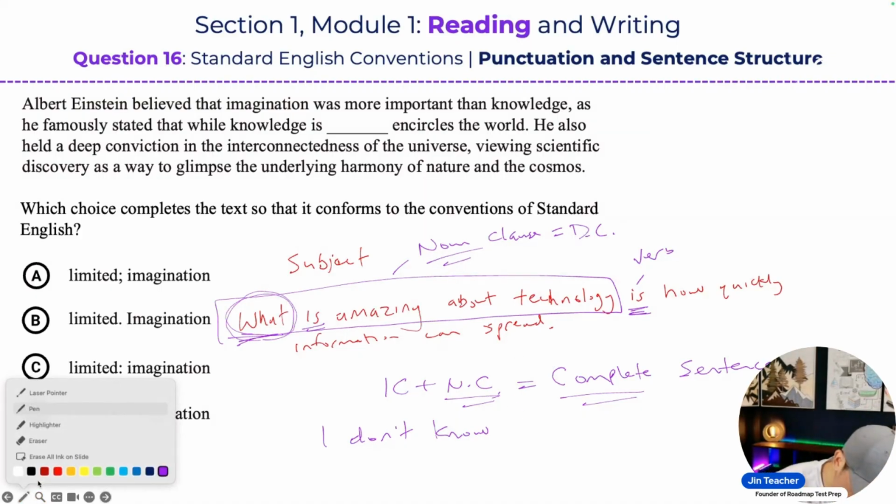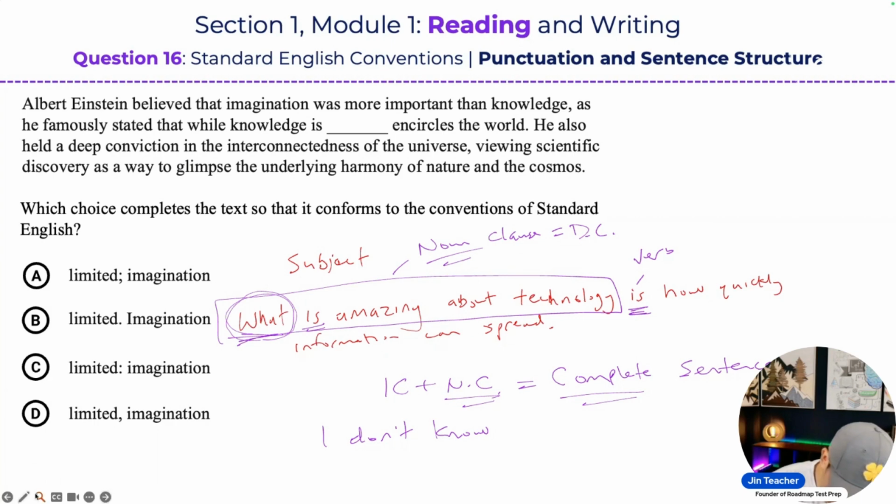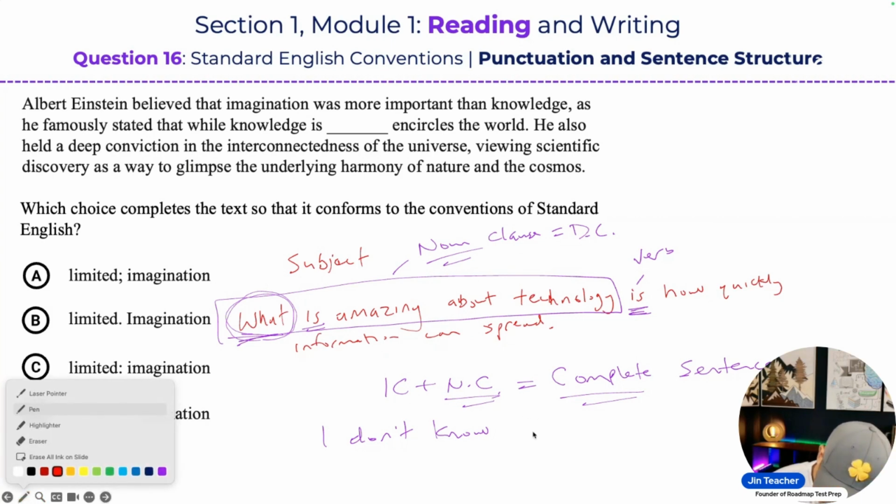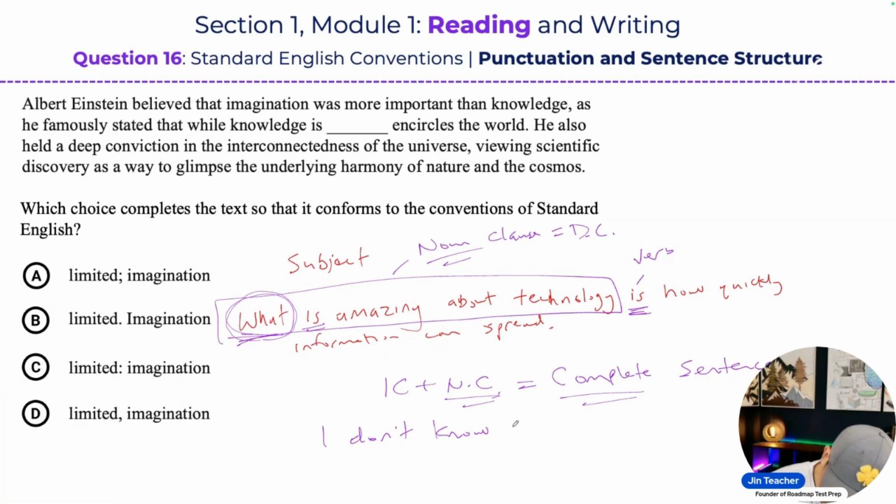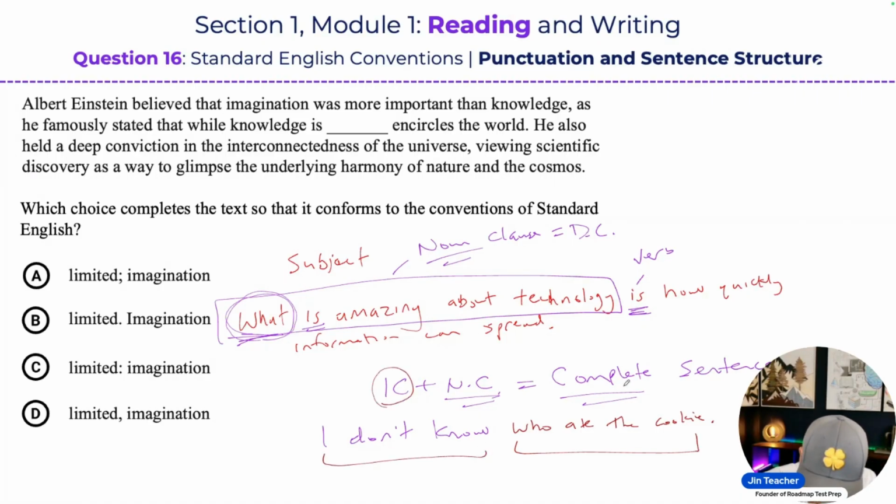So if I say, I don't know, and then let's use the word who, there's a reason for this: I don't know who ate the cookie. Now you notice I don't know is the independent clause part of this complete sentence. It's combined with a noun clause, which is a dependent clause, who ate the cookie. These noun clauses begin with those 5 W's or a how or that.